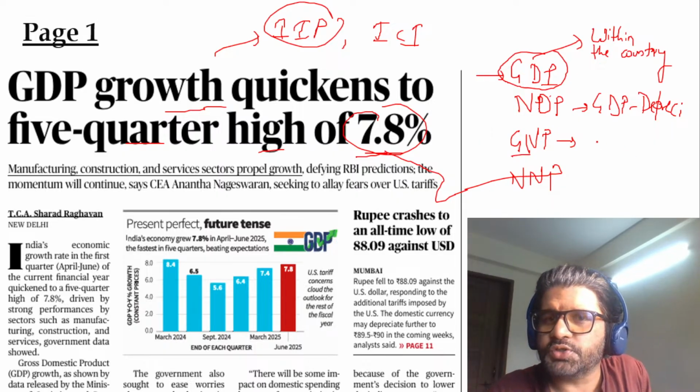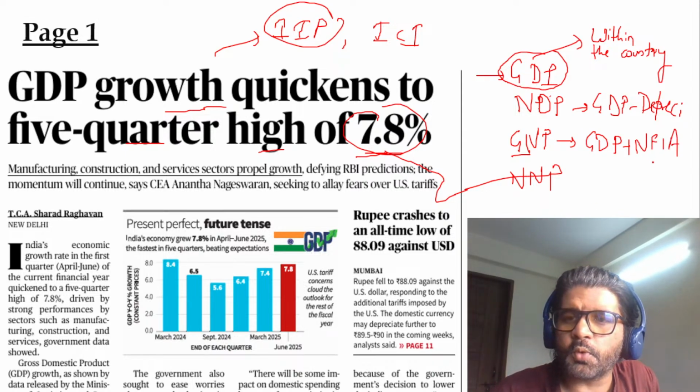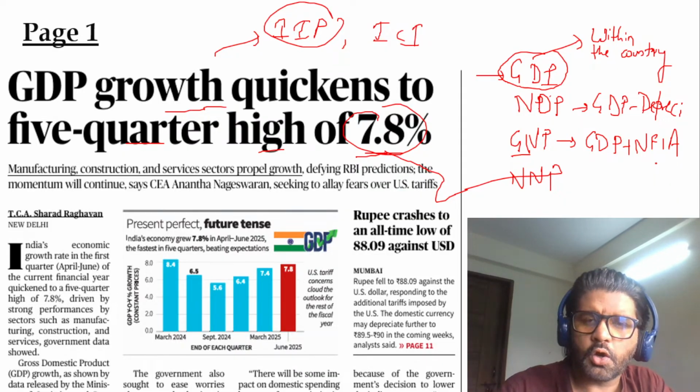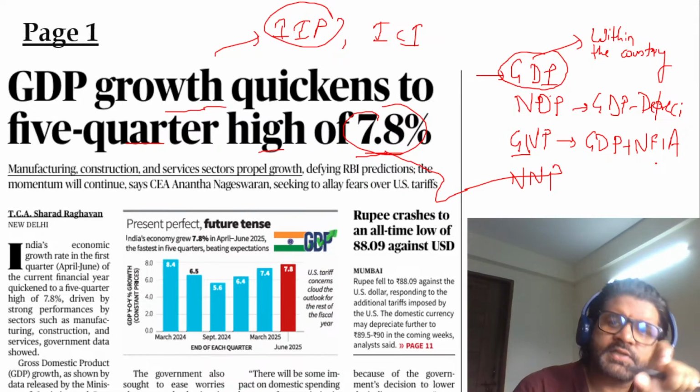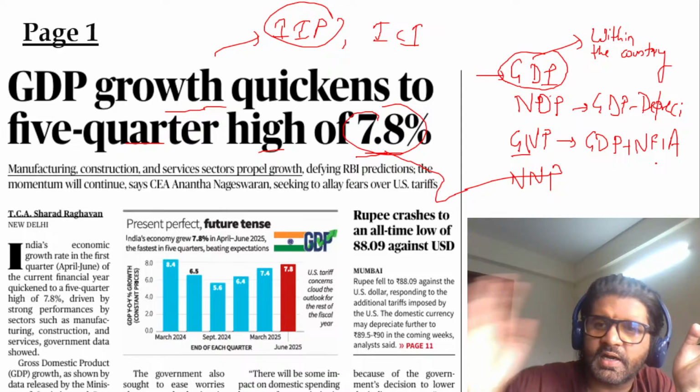Then GNP. So GNP is GDP plus NFIA, net factor income from abroad. So net factor income from abroad means, let's say Anil Kapoor, he went to US to film Mission Impossible, or Tom Cruise came to India. So NFI is net factor income. Or let's say in West Asia, we have so many people working there. So they are sending remittances.